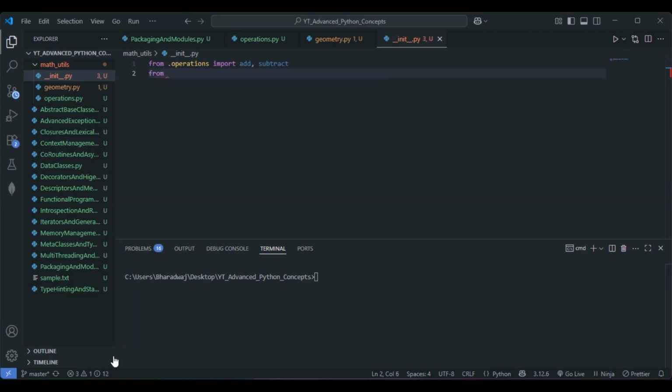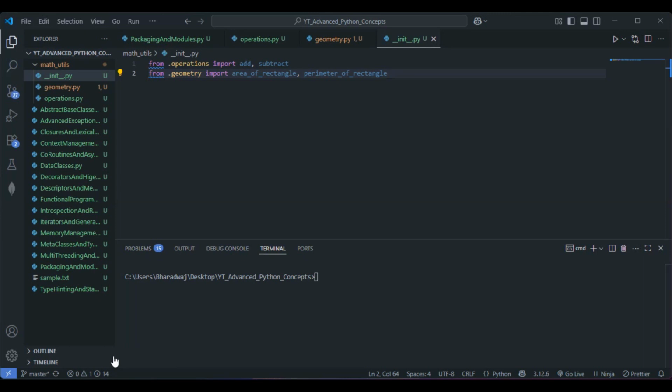Then from .geometry, let's import the area of the rectangle and perimeter of the rectangle, right? These are showing in the suggestions, so this is fine. Now this works absolutely correct, so users can write from math_utils import add, right?